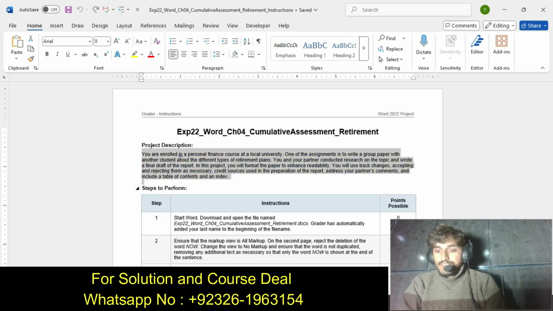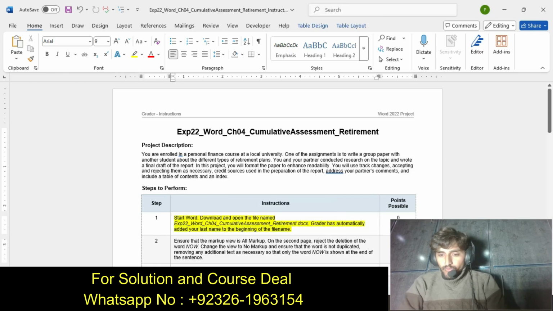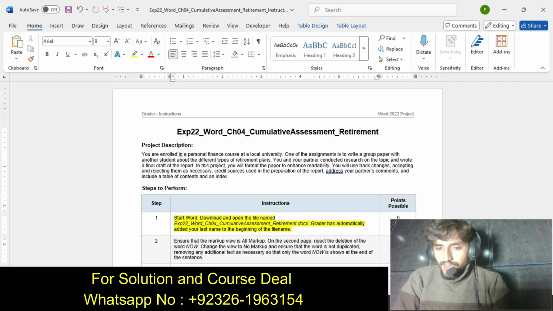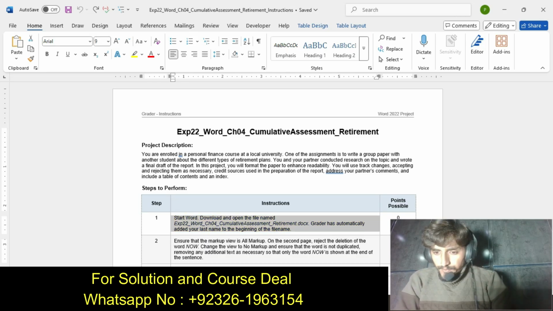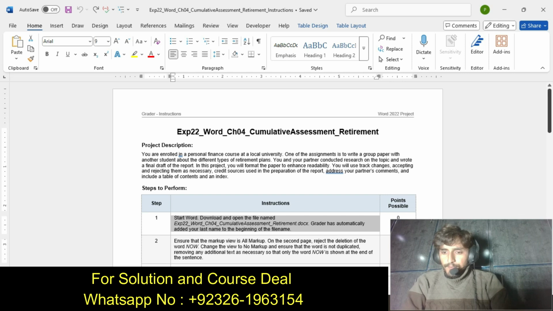Now we move to our step number 1. Step number 1 is start Word. We already started this, downloaded and opened the file, and the file name updated automatically. So our step number 1 is complete.